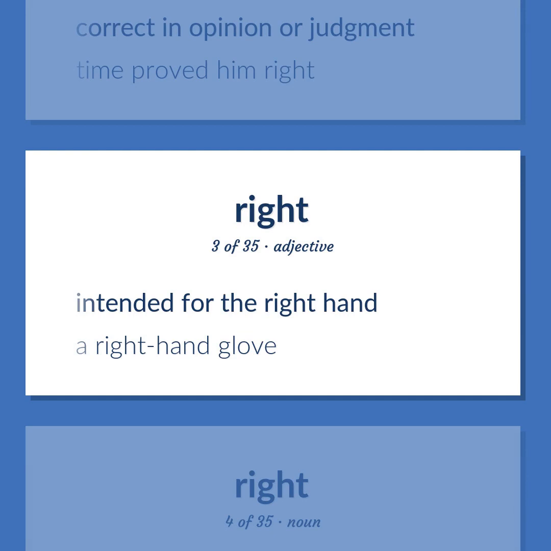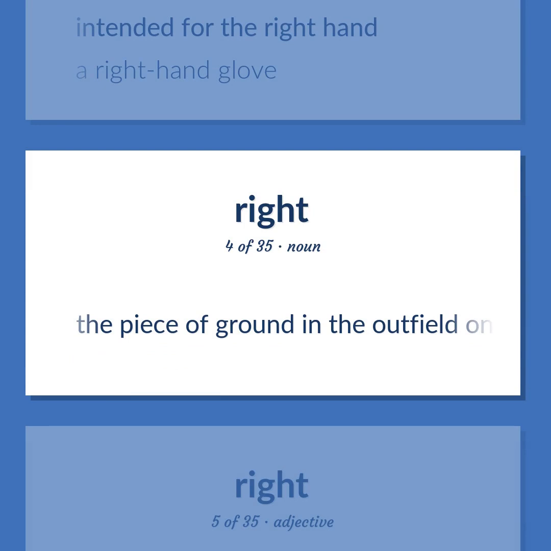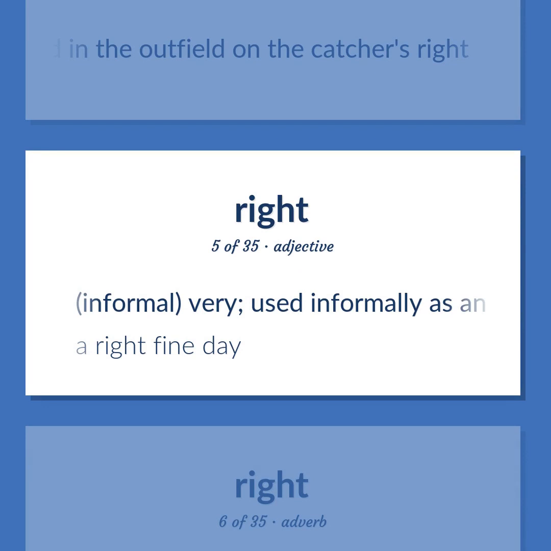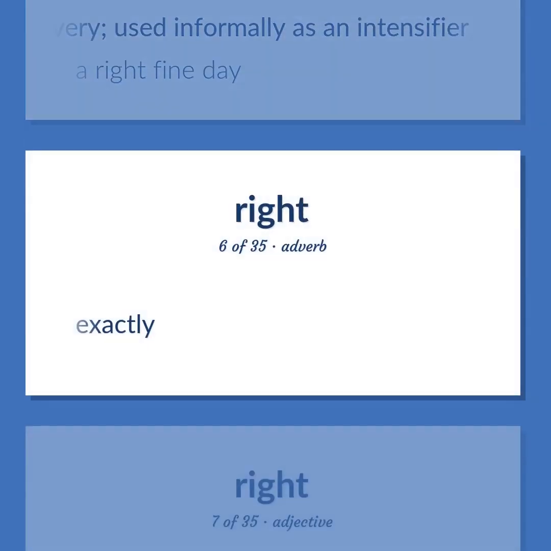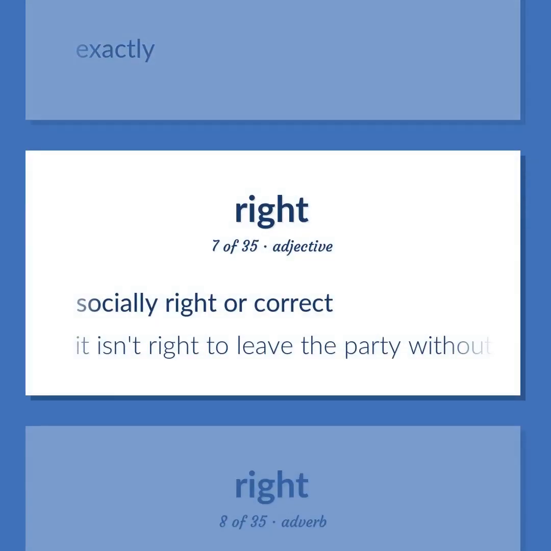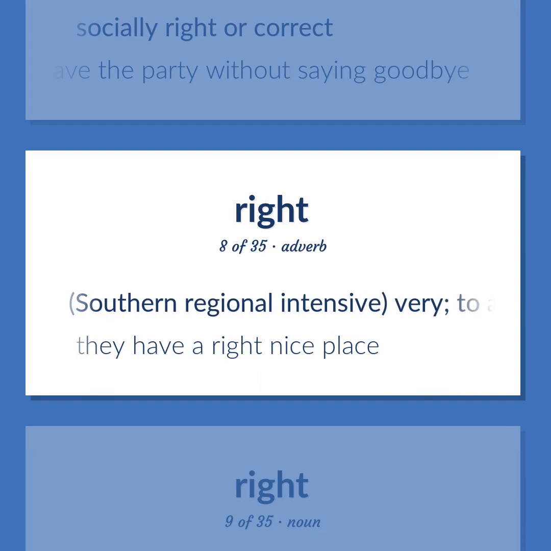Intended for the right hand. A right-hand glove. The piece of ground in the outfield on the catcher's right. Informal, very. Used informally as an intensifier. A right fine day. Exactly. Socially right or correct. It isn't right to leave the party without saying goodbye. Southern regional intensive, very, to a great degree. They have a right nice place.